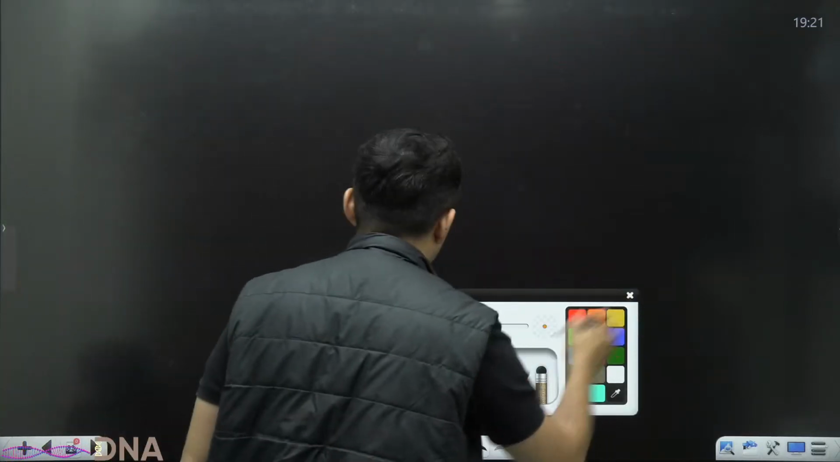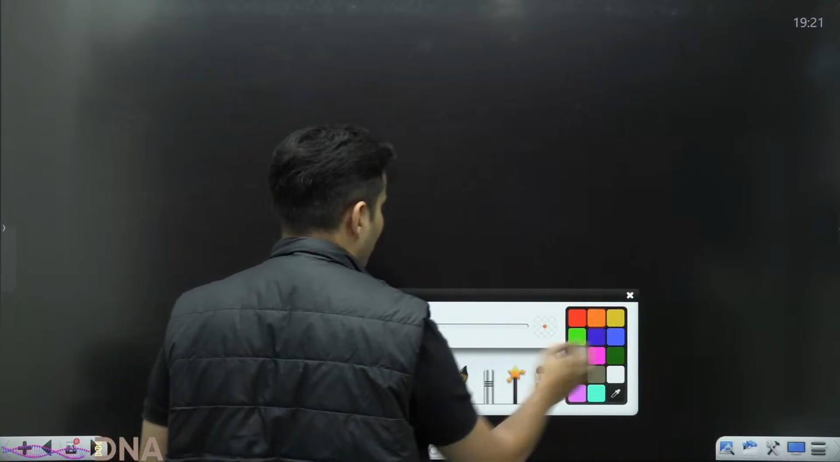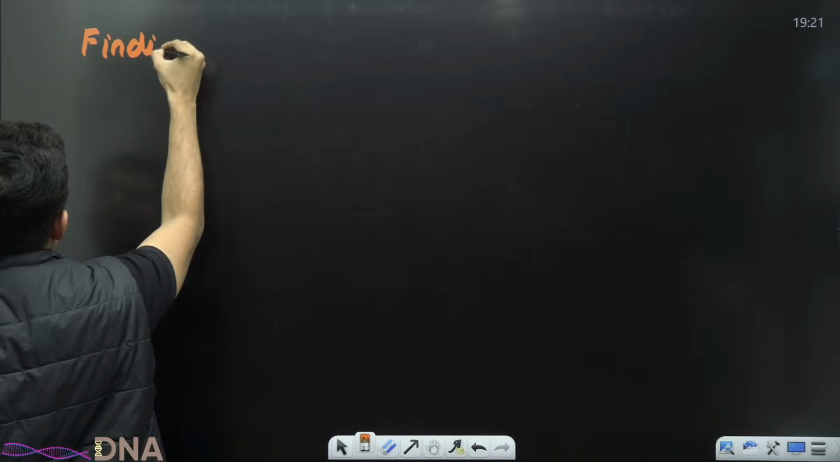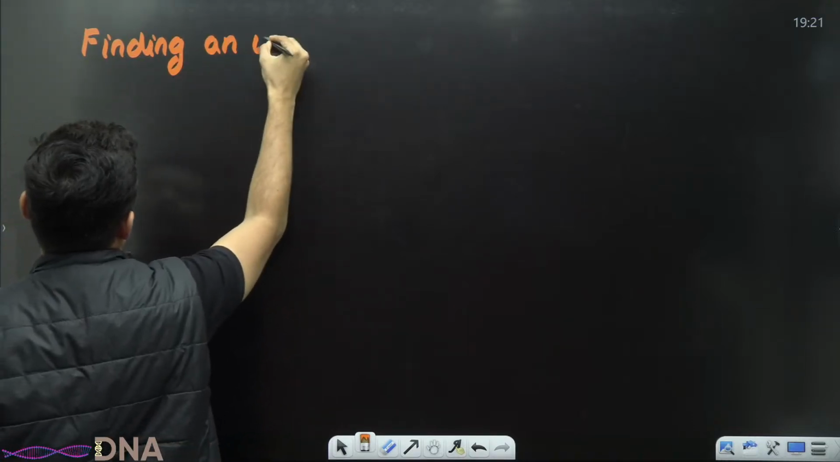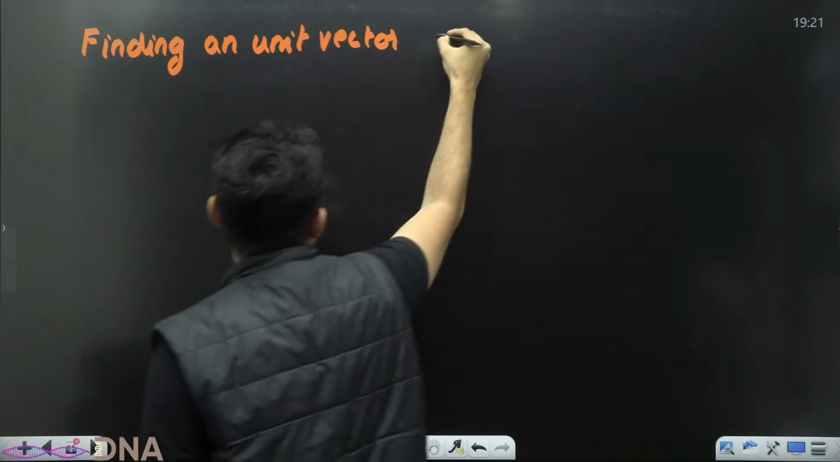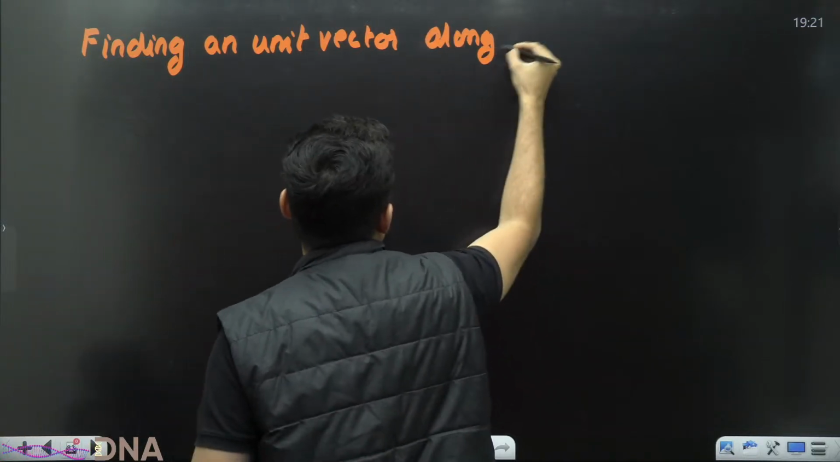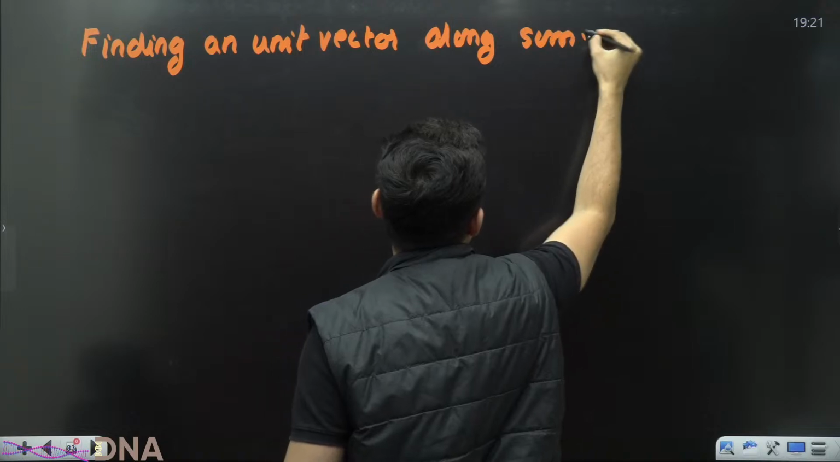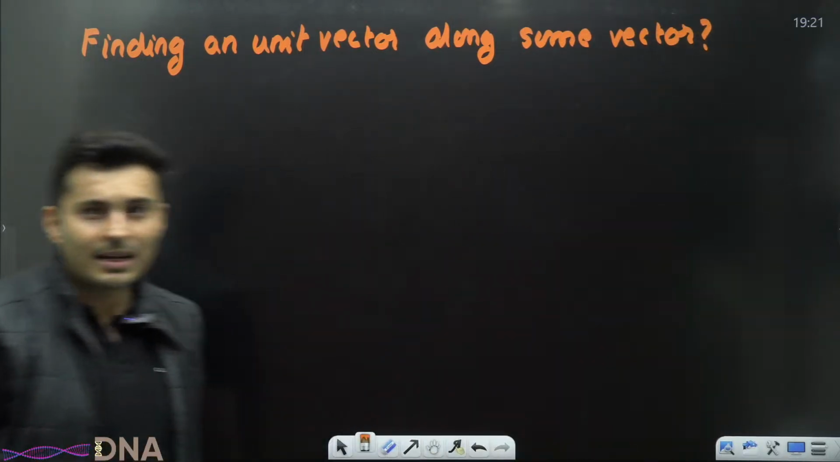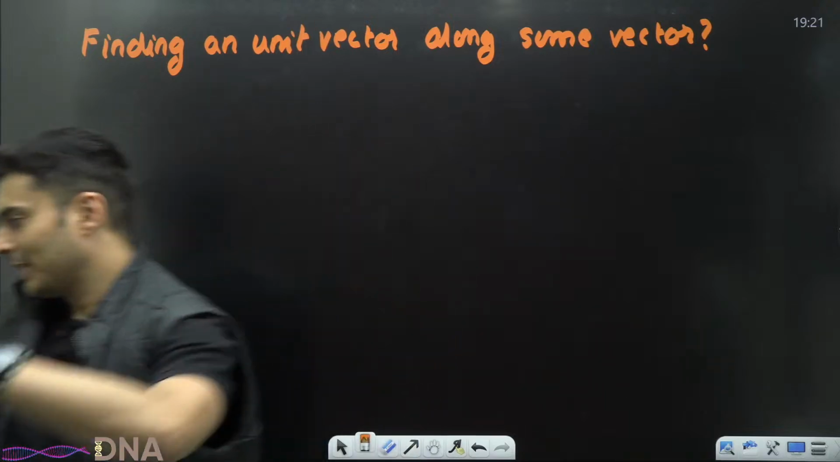Now there is another kind of question which you generally get. It's something like this: finding a unit vector along some vector. Finding a unit vector along some other vector.